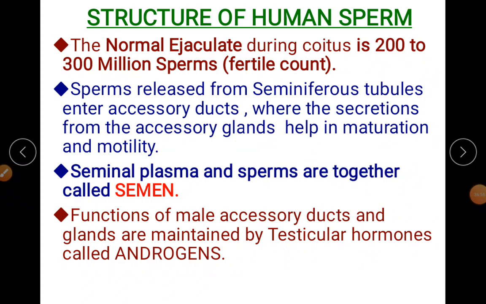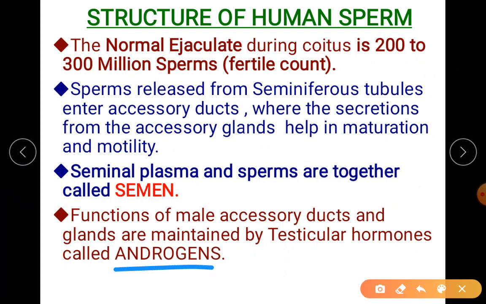When I say secondary sexual characters, see that you are writing about your androgens, which mainly play a role for most of your external as well as internal male characters.